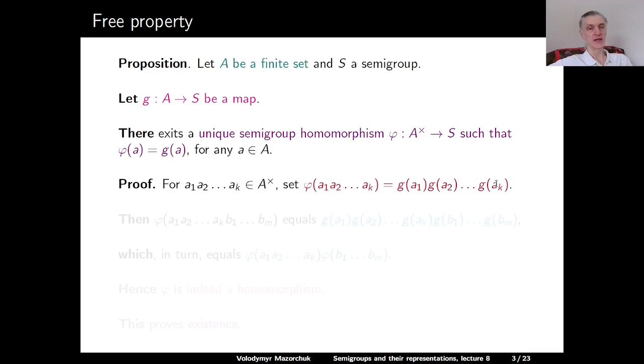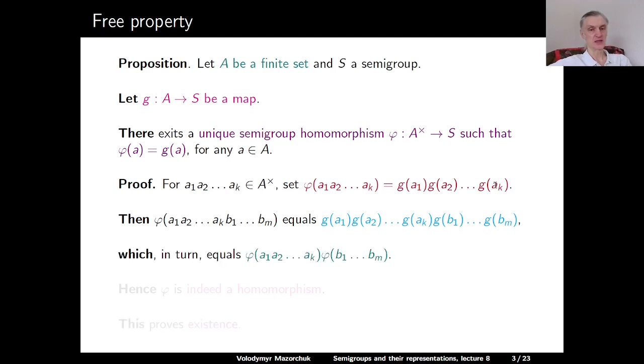Proof. Take a finite word a1, a2, and so on ak over A, and define the value of phi on this word a1, a2 and so on ak as g of a1 times g of a2 times and so on times g of ak. Then phi, applied to the concatenation of a1 and so on ak and b1 and so on bm, equals g of a1, g of a2 and so on g of ak, g of b1 and so on g of bm. And this in turn equals phi of a1 and so on ak times phi of b1 and so on bm. And therefore our phi is indeed a homomorphism.